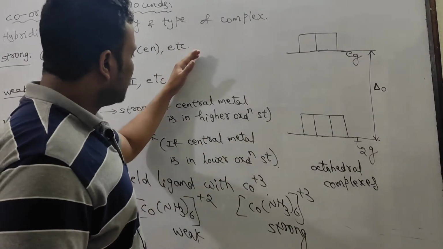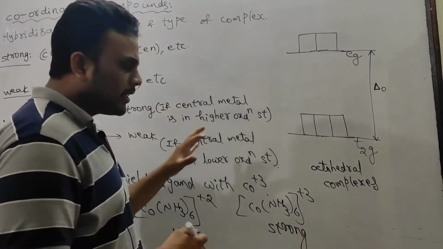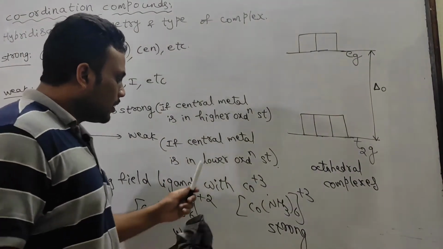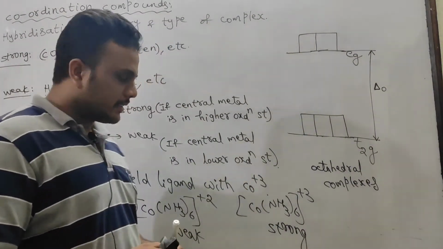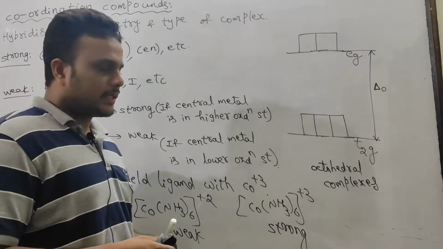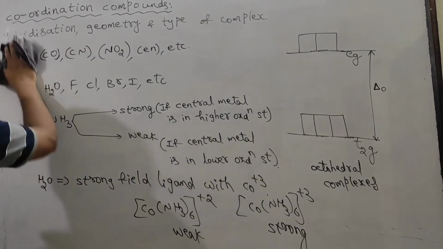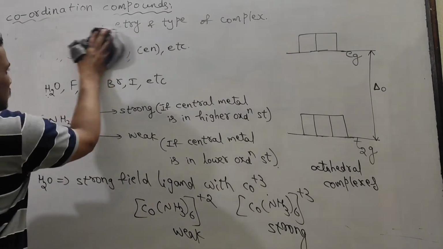So these are strong field ligands, weak field ligands, and ammonia: in higher charge, strong field ligand; lower oxidation state, weak field ligand. These are best examples for that. Okay, water, weak field ligand, only exception is this.